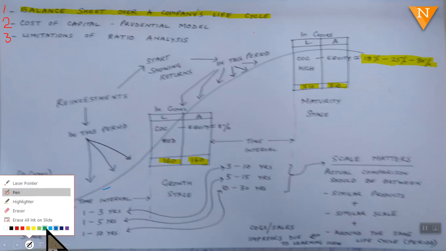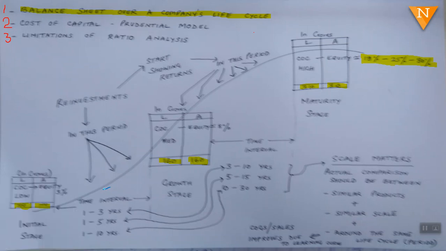Let me use the blue color for profits. During this, you start showing profit, but you don't distribute the profit.